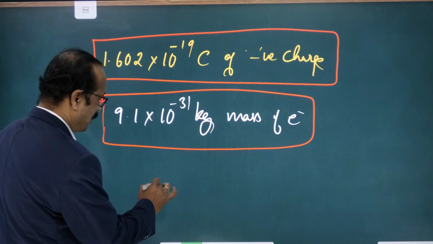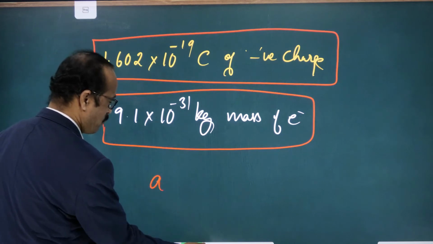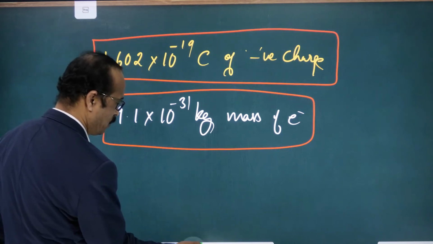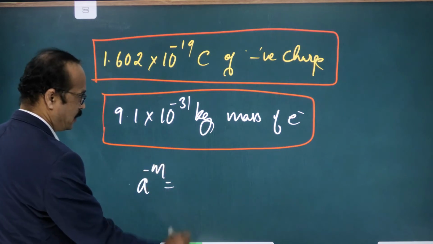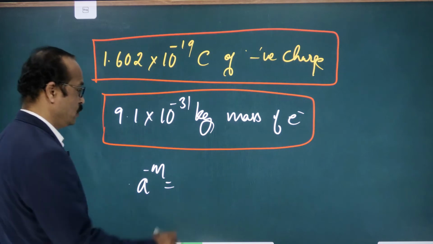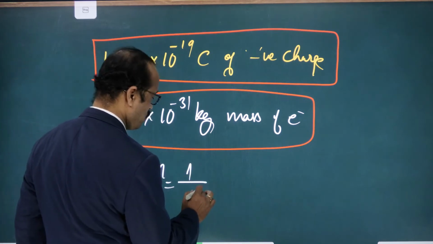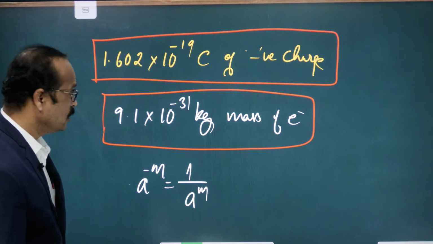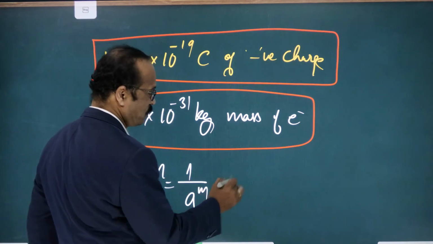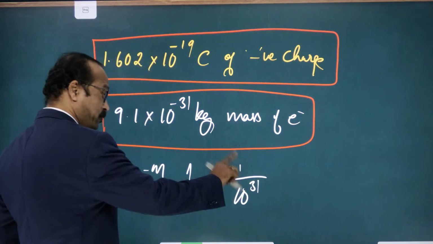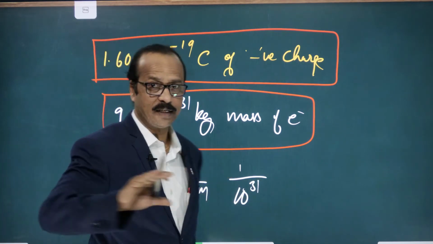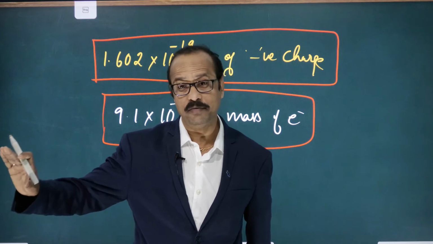You might have studied in mathematics that a to the power of minus m is 1 by a to the power of m. So 10 to the power of minus 31 is 1 by 10 to the power of 31, which is 1 followed by 31 zeros, a very big number.